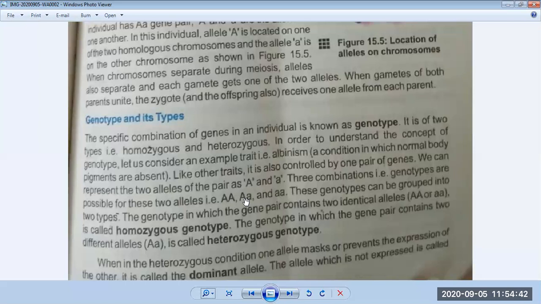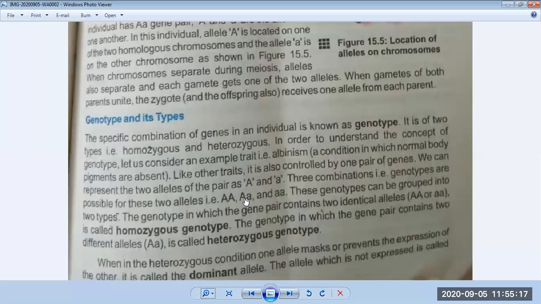So now your introduction about inheritance is completed. We started with what genetics is. Genetics is the branch of biology which discusses inheritance. Inheritance is the characteristics which are transmitted from parents to children, in the form of traits. Then we discussed DNA, that DNA makes copies of itself in the body, it is divided and made into two.